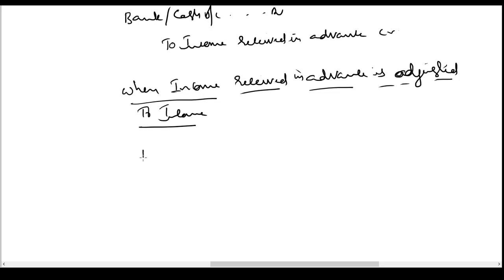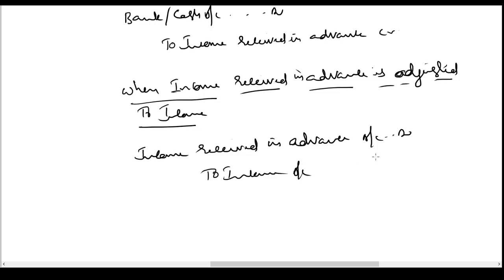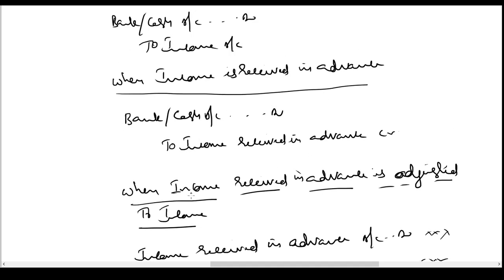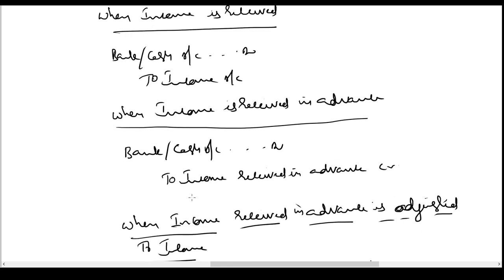So we can now pass the entry income received in advance account debit to income account. So this is the entry we pass when the income received in advance becomes an income for the business. So these are the scheme of entries we pass when we deal with income received in advance.